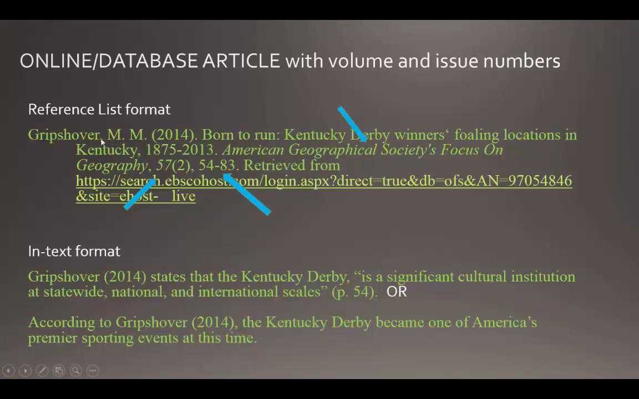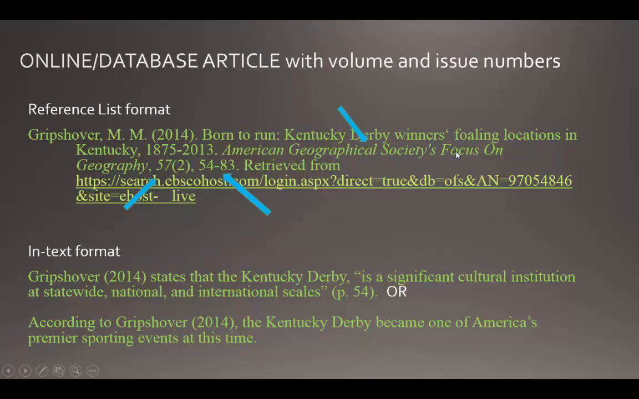So here's the author's last name and first name initials. Here's the year of publication in parentheses with a period. Then you have the title of the article, which, as you'll notice, is not italicized, but does have the first word capitalized, the first word following the colon is capitalized, and all other proper nouns are capitalized, followed by a period. And then you have the journal title.